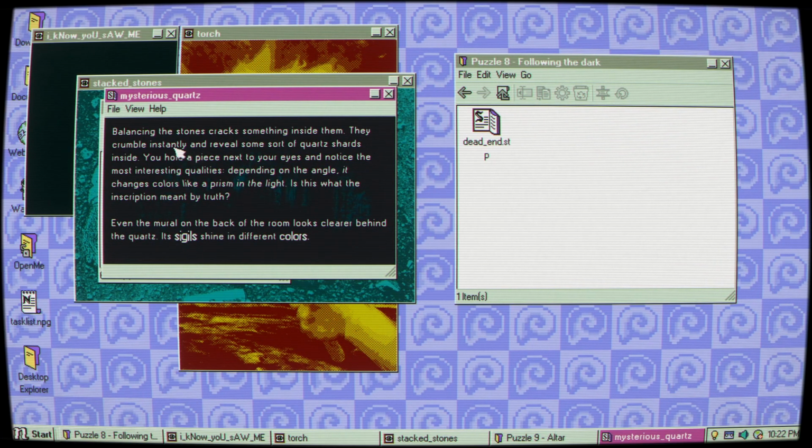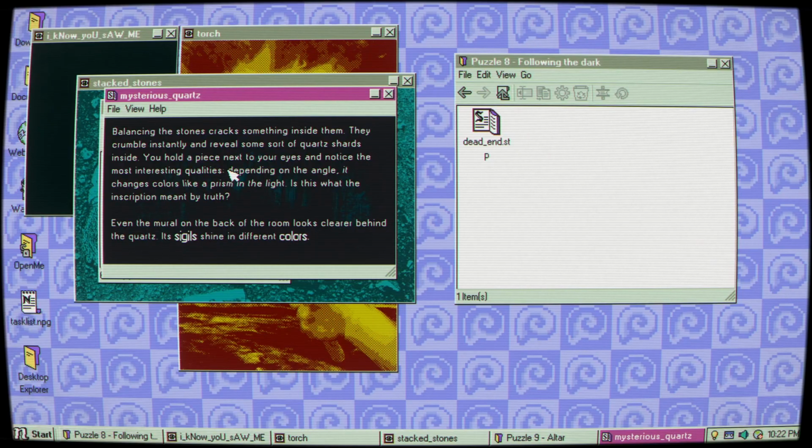Mysterious quartz. Balancing the stones cracks something inside them. I feel like there should be a comma somewhere there. Balancing the stones cracks something inside them. They crumble instantly and reveal some sort of quartz shards inside.